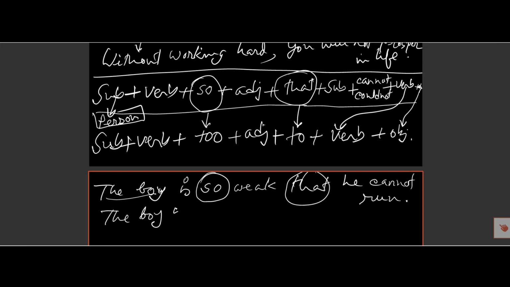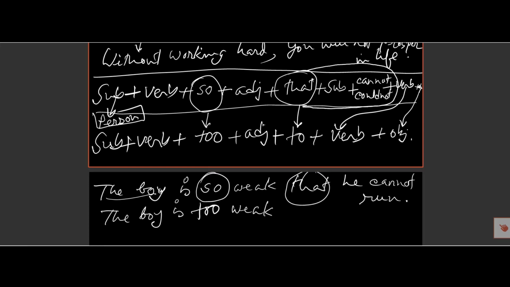So the boy is too weak, and instead of that plus subject plus cannot, we must put here to.